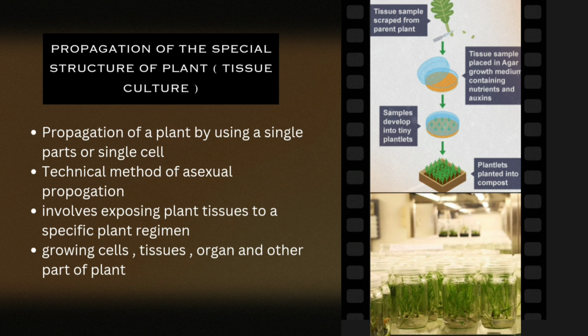Okay, propagation of the special structure of a plant, which is tissue culture. It uses a single part or single cell, which is a technical method of asexual propagation and involves exposing plant tissues to a specific plant regimen to grow cells, tissue, organs, and other parts of the plant.